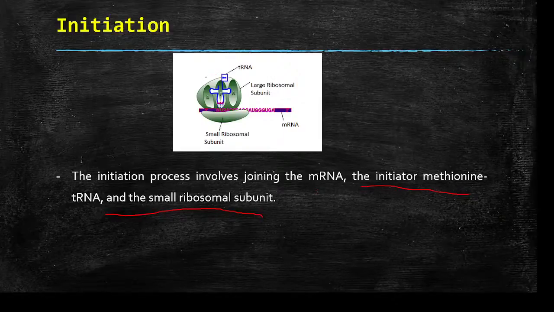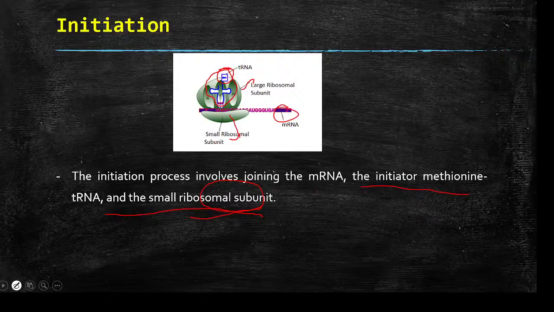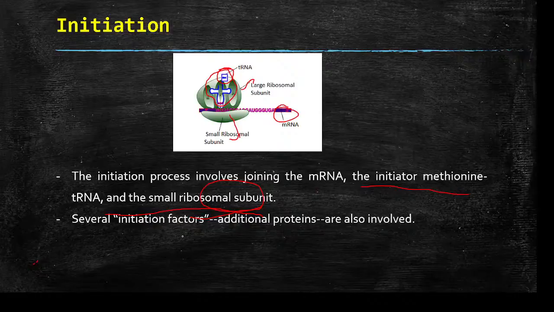So it joins the mRNA and then the tRNA. So here you have this tRNA. So the first initiator tRNA will be carrying methionine as the amino acid. Okay, and then the small ribosomal unit. So this is the small ribosomal unit and a larger ribosomal unit. And then here you have the tRNA and the mRNA. Okay, so several initiation factors are also involved here, which we will not be discussing much.